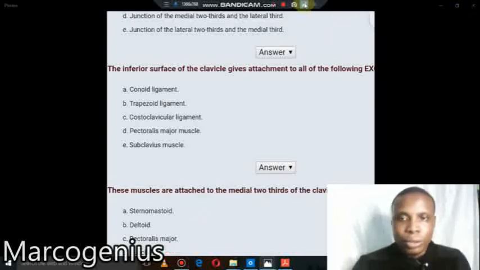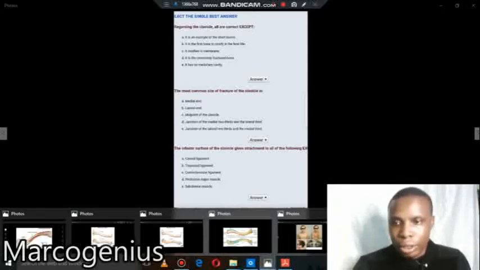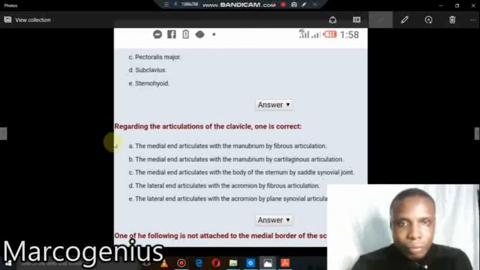Okay, let's do one more. That's the last one. Now, regarding the articulation of the clavicle, one is correct.